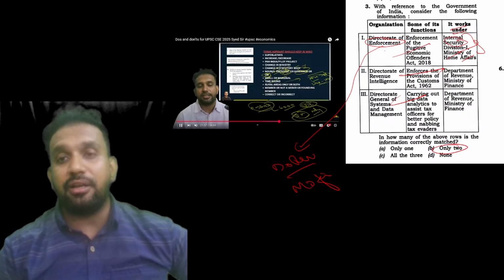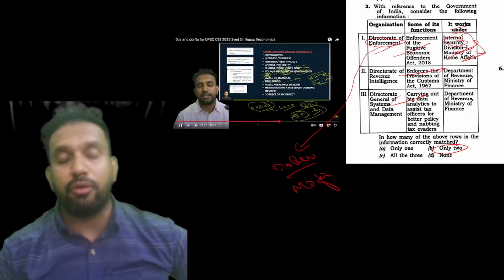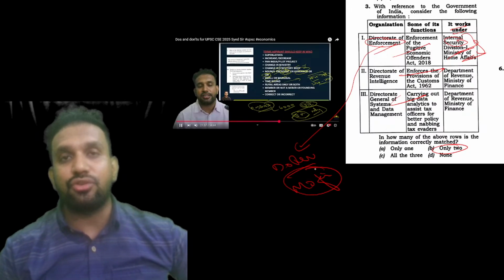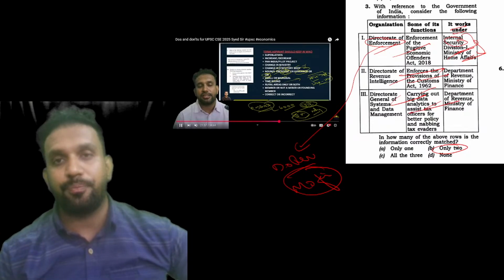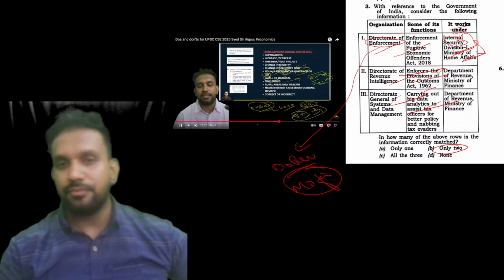Why? Because the Directorate of Enforcement is not working under the Ministry of Home Affairs. It is working under the Ministry of what? Finance. Whereas the rest two directorates are clear. Okay, there is no problem with regard to that row. Getting my point here?